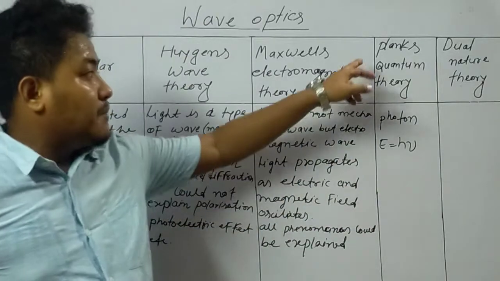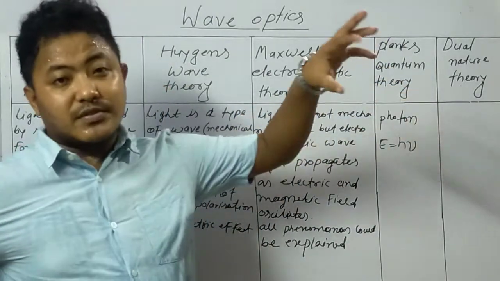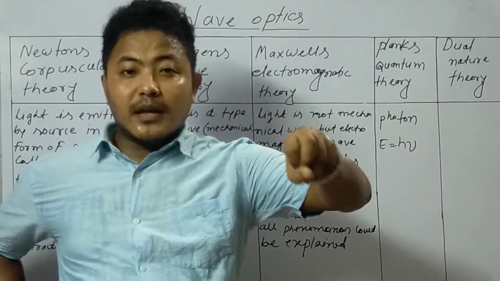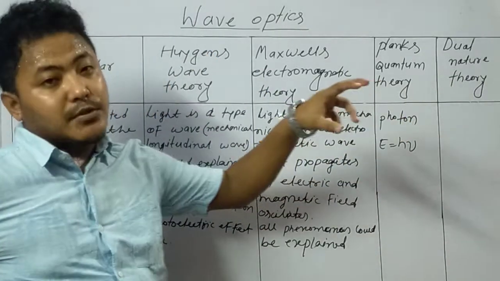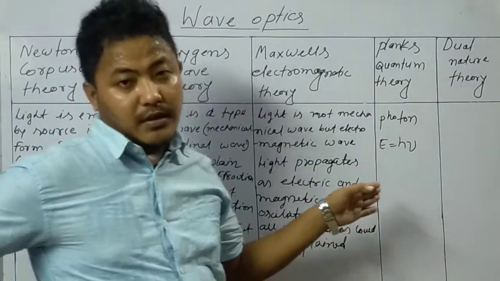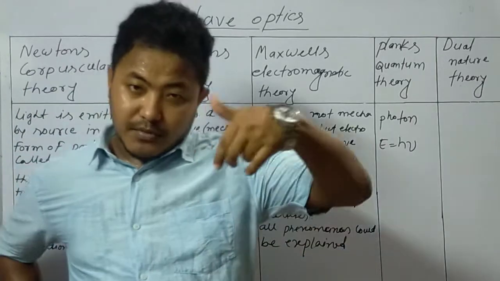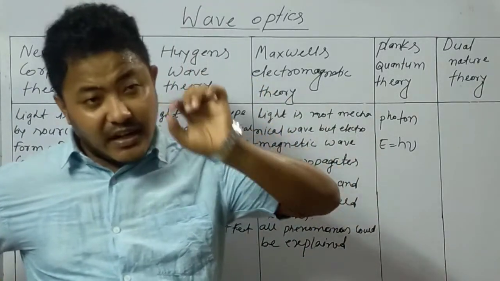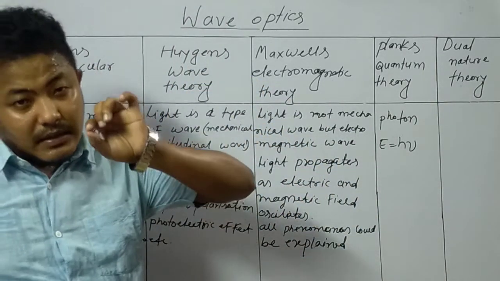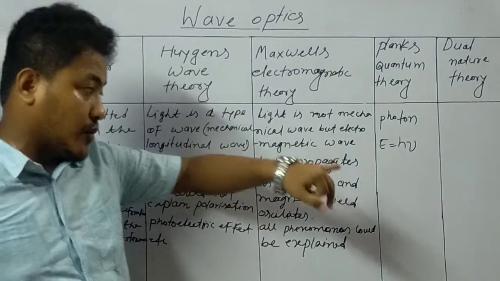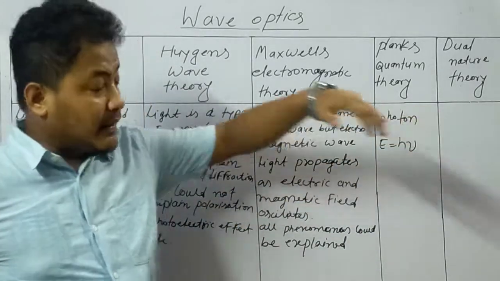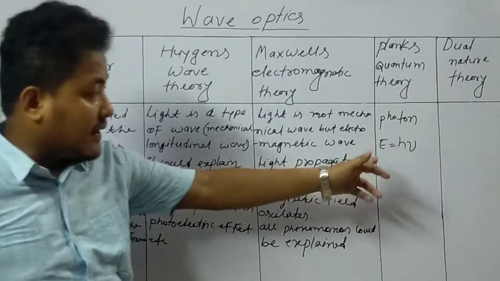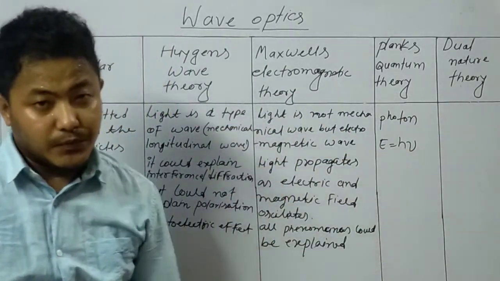So this is Planck's quantum theory. Basically it was applied by Einstein, who used Planck's quantum theory to give this suggestion. Here it is said that light emits energy in the form of particles, which are photons, and each photon has some energy, that is E equal to h nu.